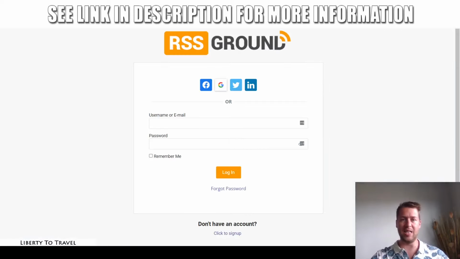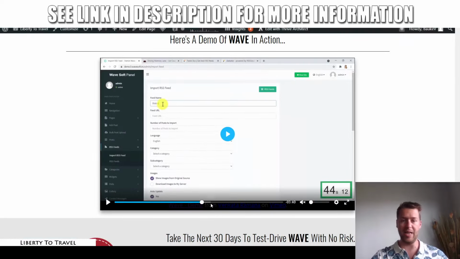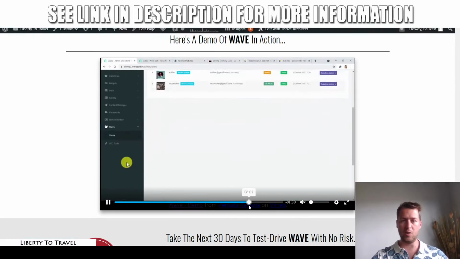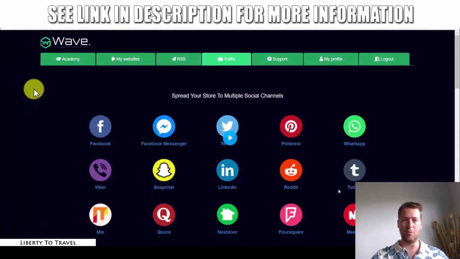So in the training videos that will be included in the members area, so when you get access to the software, you don't just get the software, you get the members area, which is going to look like this right here. So you can see, let's make this a little bigger. In the members area, you're going to have the academy, which is where there's going to be training videos showing you step by step exactly how to do that.